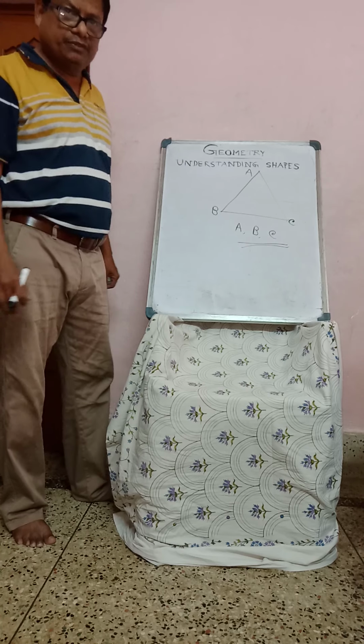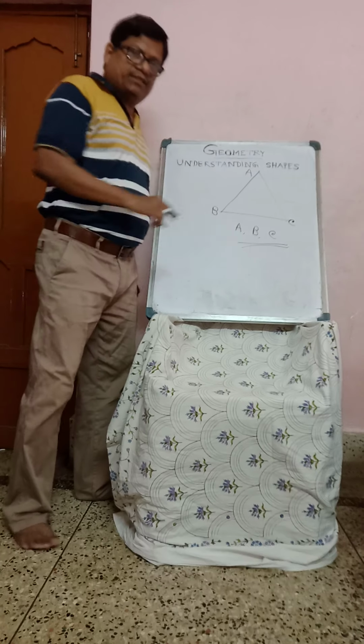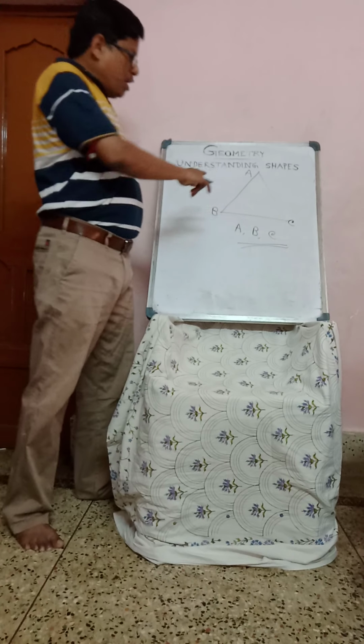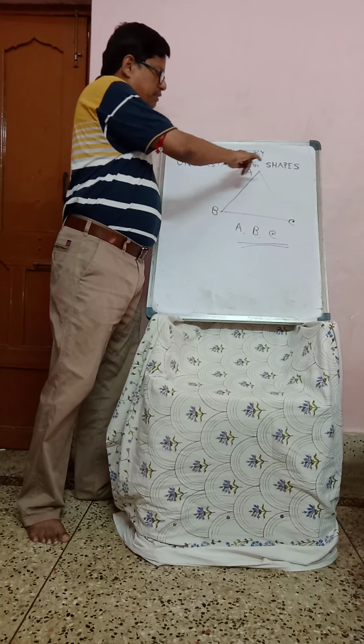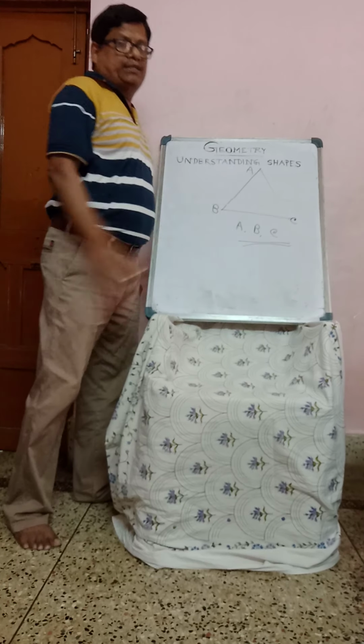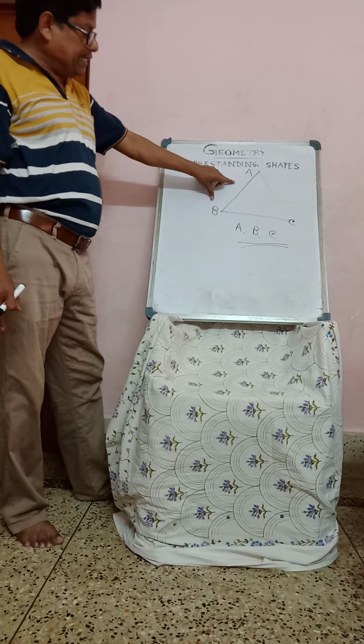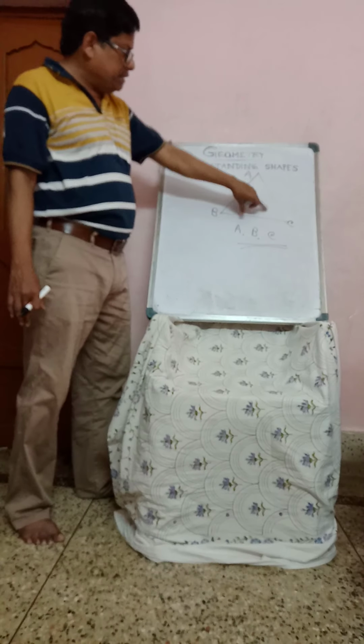All of you know. The area bounded by three line segments is called a triangle. Three line segments AB, BC and CA.